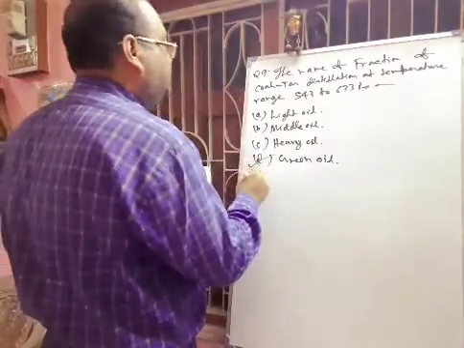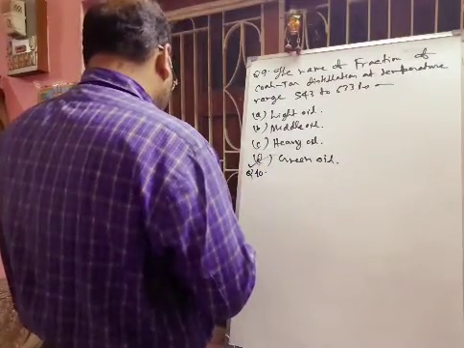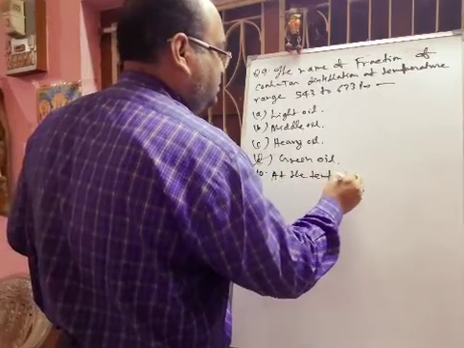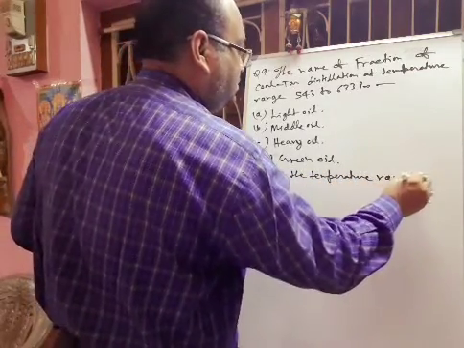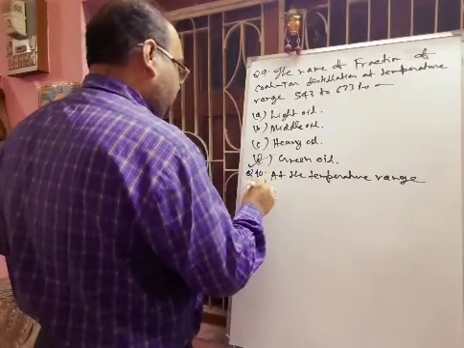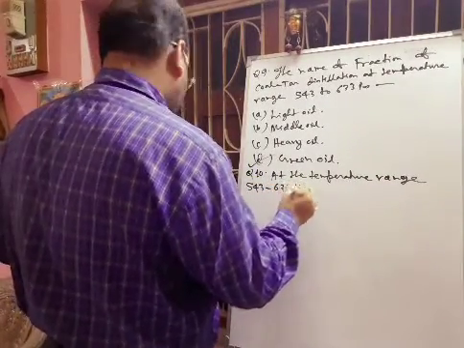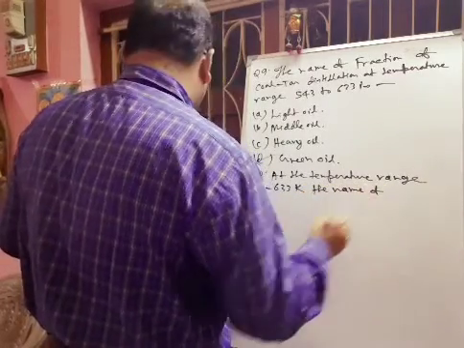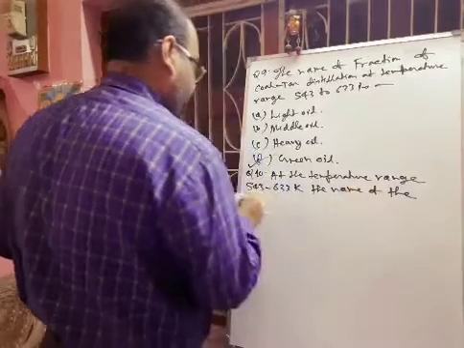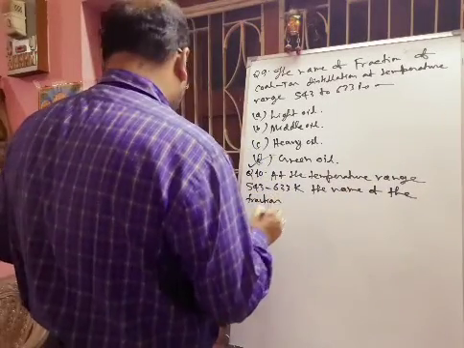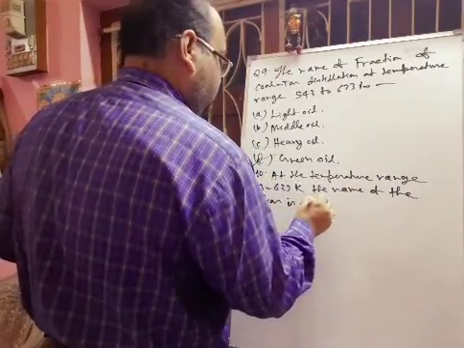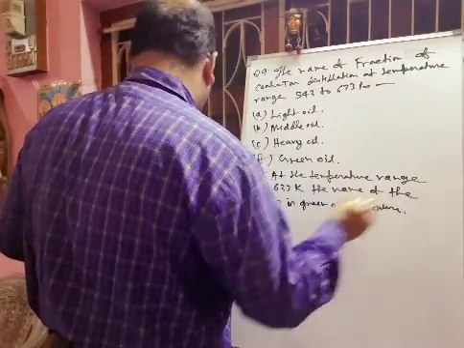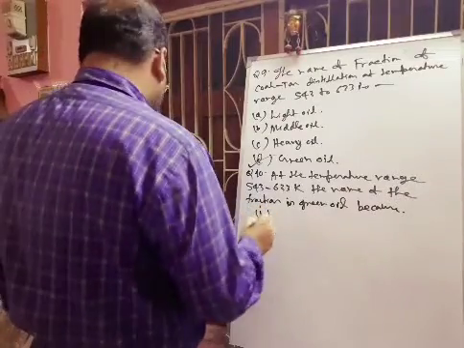Question number 10. At the temperature range 543 to 633 Kelvin, the name of the fraction is green oil, because, okay, option A is given.